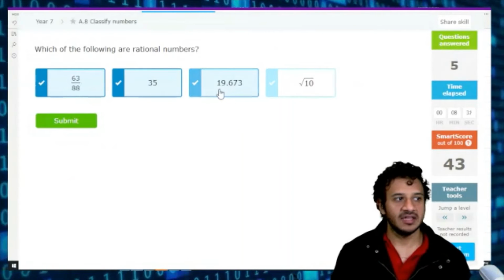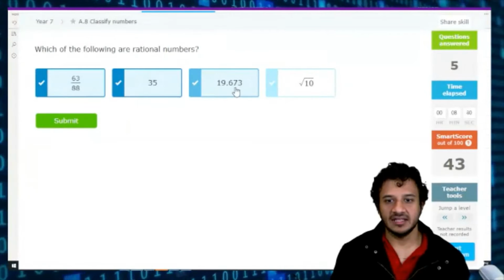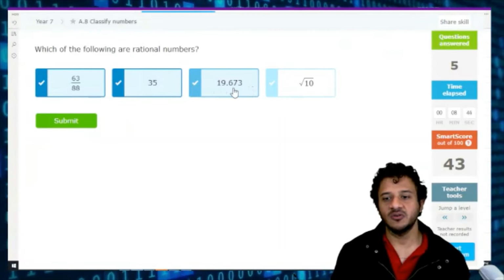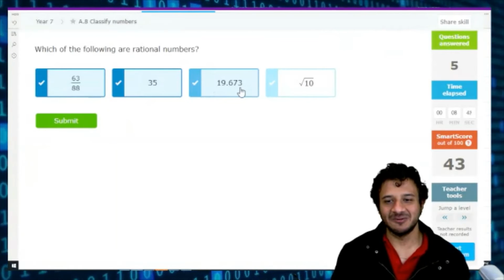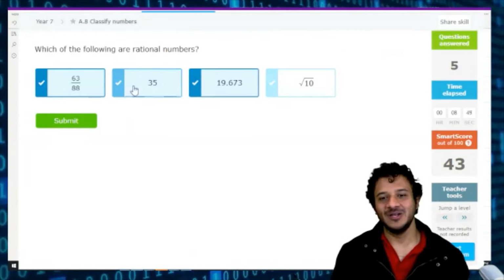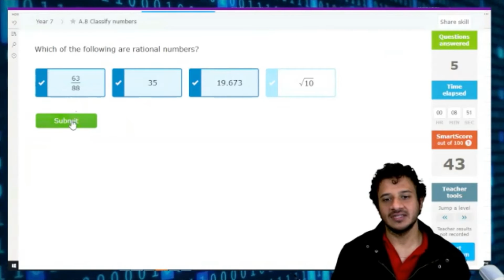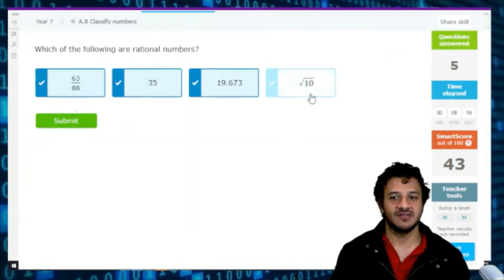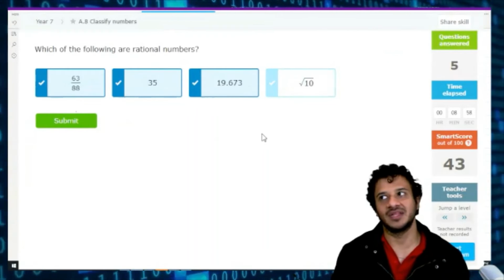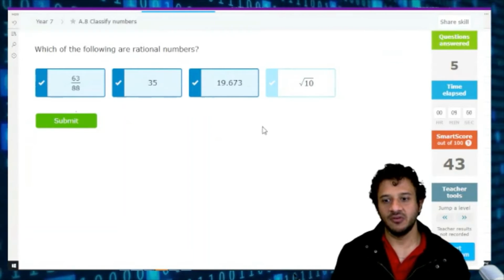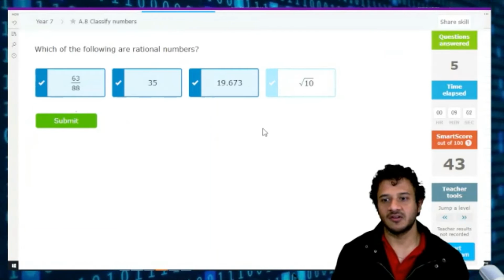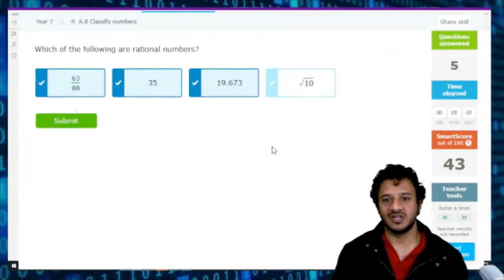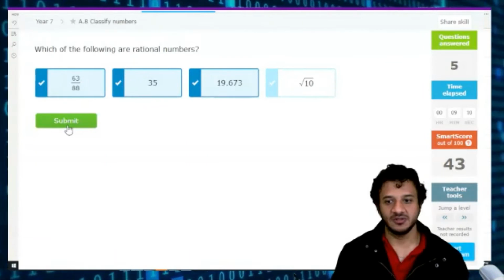Can you write this thing as a fraction? Yes. I can write this whole thing like 19673 over 1000. Yeah. 3 decimal places means over 1000. So these all can be written as fractions except this guy, because I don't know what this is. I don't even understand what this square root of 10 means. I know it's something between 3 and 4, because square of 3 is 9, square of 4 is 16, but nobody knows what is square root of 10 unless you do the calculations.